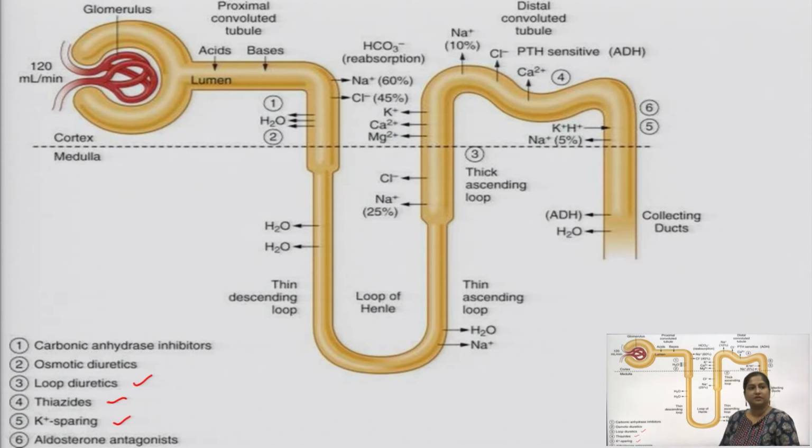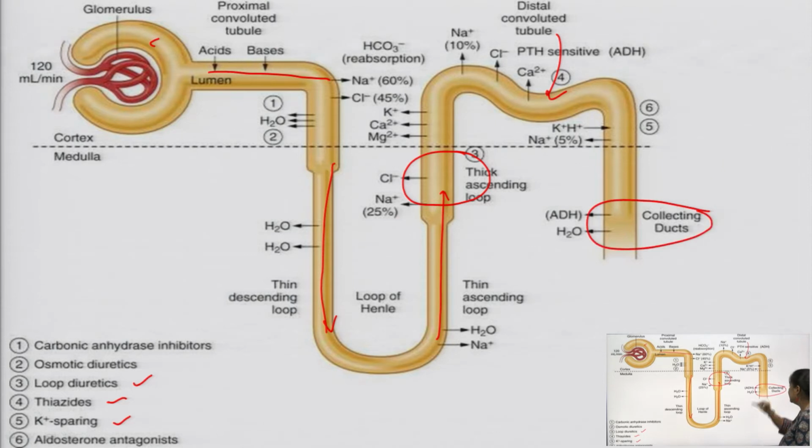So, where do the loop diuretics work? This is the typical structure of a nephron. In this nephron, this is the glomerulus, this is the proximal convoluted tubule, this is the thin descending loop of Henle, this is the thin ascending loop of Henle, this part is the thick ascending loop of Henle, this is the distal convoluted tubule and this is the collecting duct. These are the main parts of any nephron, and here we are going to discuss the loop diuretics, the thiazides and the potassium sparing diuretics.